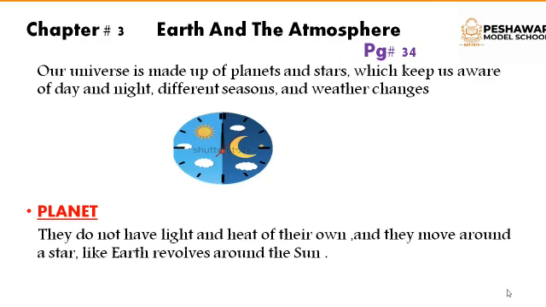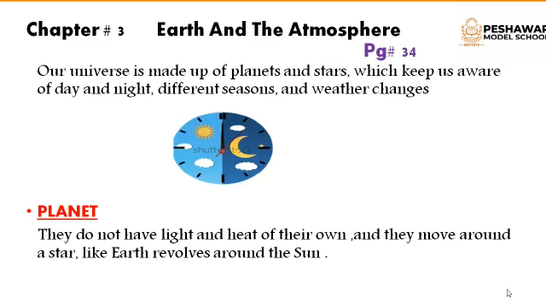What is a planet? Planets do not have light and heat of their own, and they move around a star, like earth revolves around the sun. The star is the sun, and all the planets revolve around the sun.